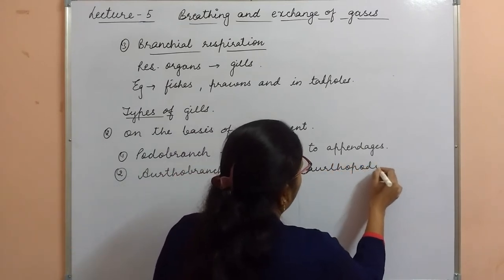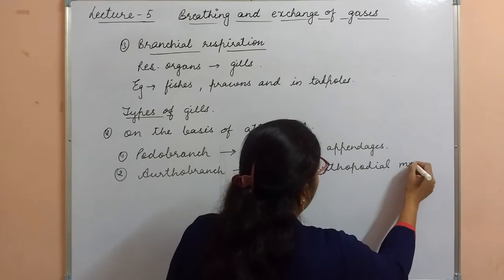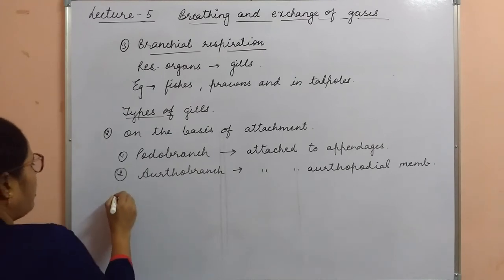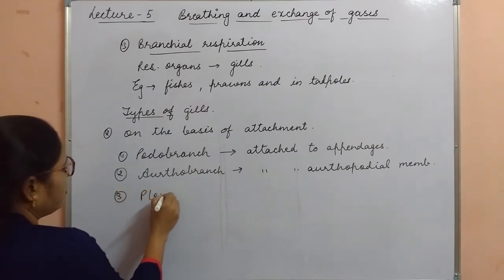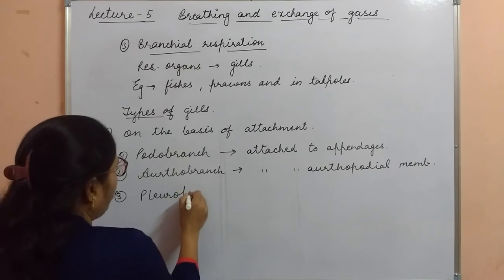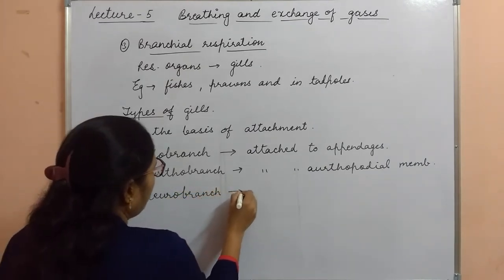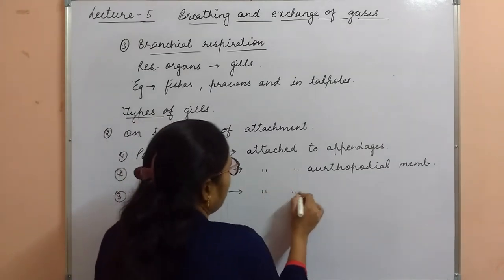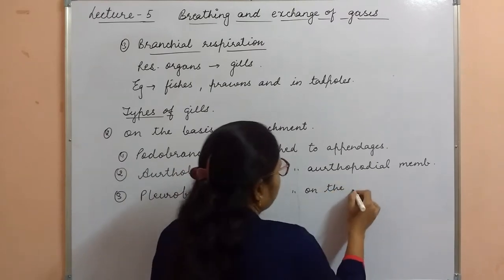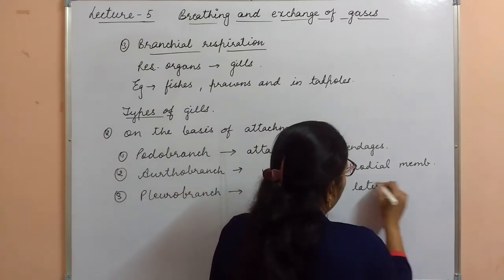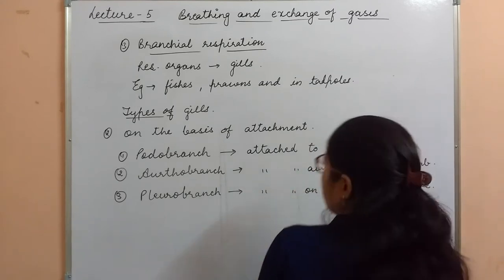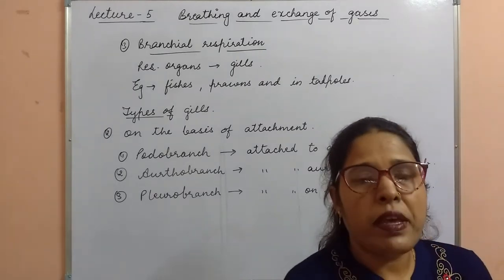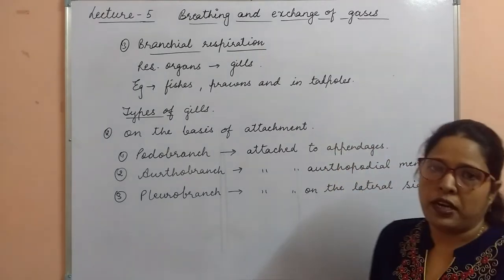Third type of gills are called as pleurobranch, and these pleurobranch type of gills are attached on the lateral side. Clear? So these are the three types of gills on the basis of attachment.